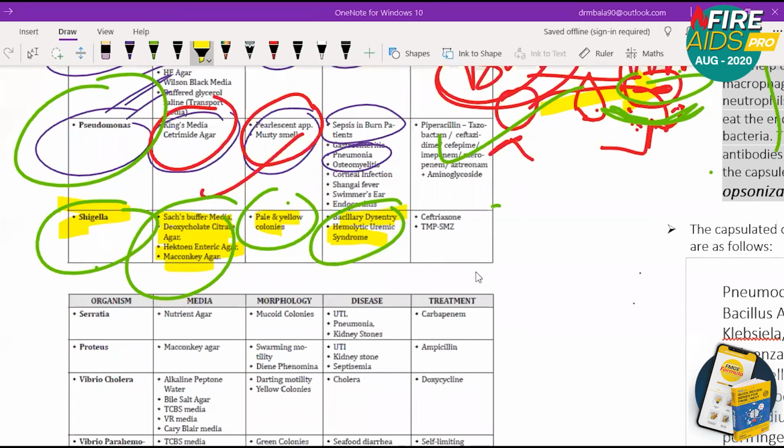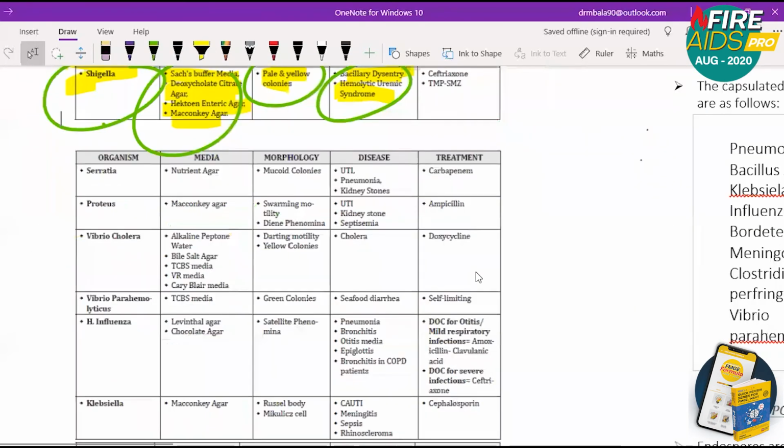Okay, so I hope you have all revised the points that we studied till now. So now we'll continue further. The majority of the important topics are done in bacteriology.